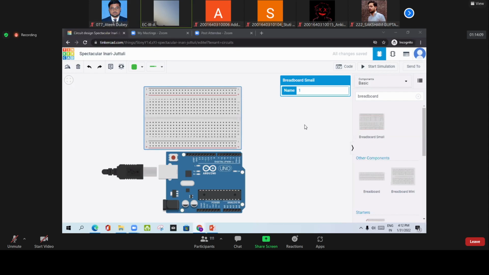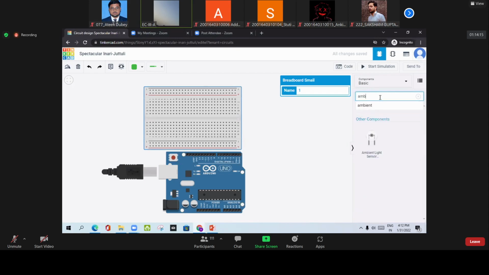Okay, so now we are going to take another sensor, an ambient temperature sensor. Look at it. Okay, so this is the sensor. You can say that this is the ambient light sensor. It is a sensor that basically senses the intensity of light.